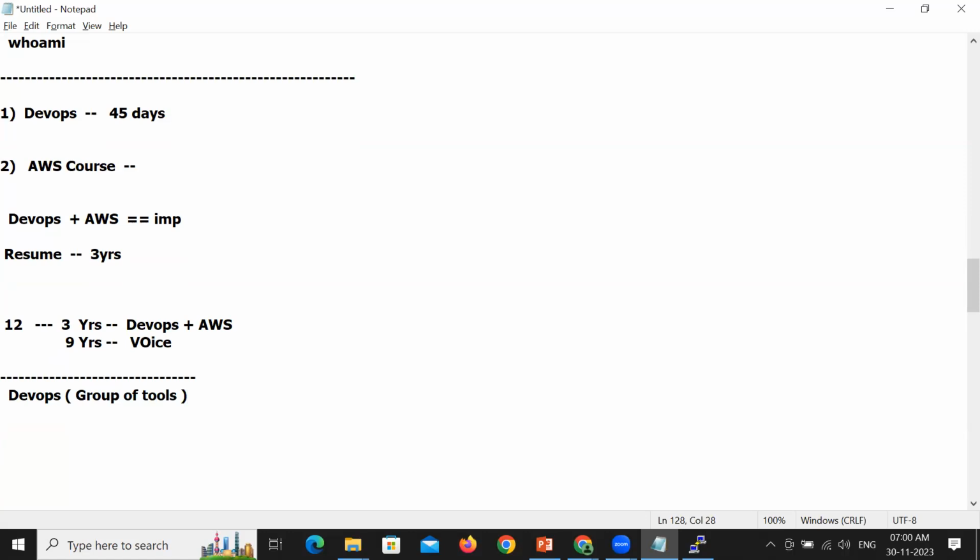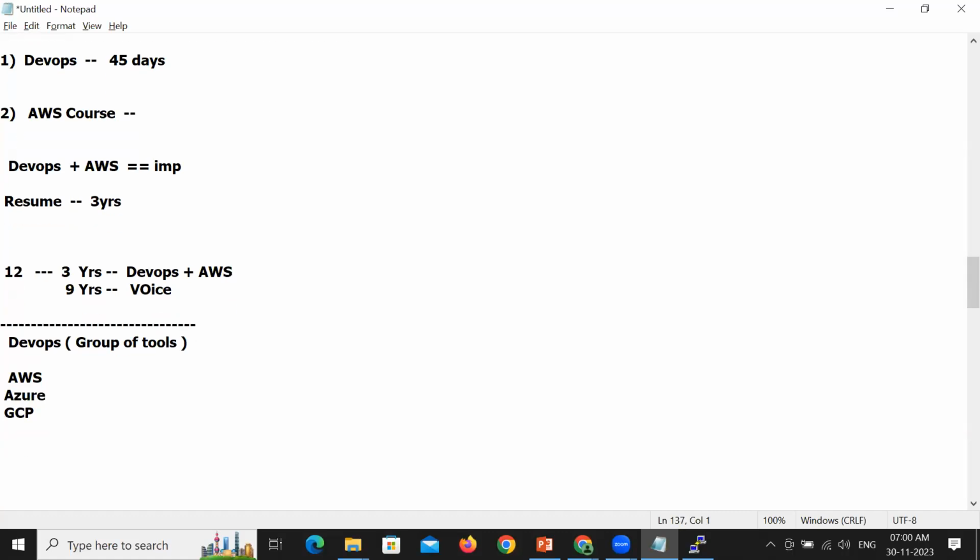DevOps is a group of tools, like Jenkins, Ansible, Terraform, Docker, Kubernetes. So these are a set of tools. All this set of tools, we can learn on the AWS platform. We can learn this set of tools on Microsoft Azure. We can also learn this set of tools on Google Cloud Platform.